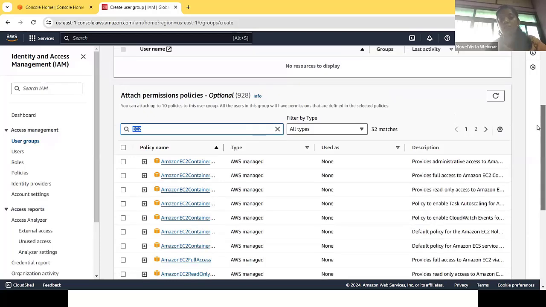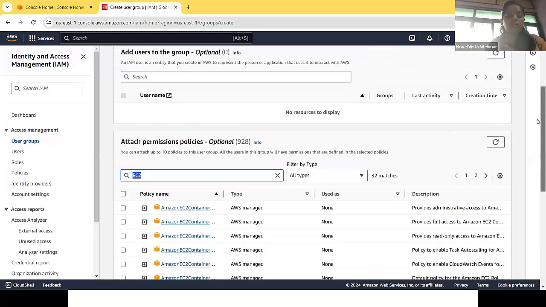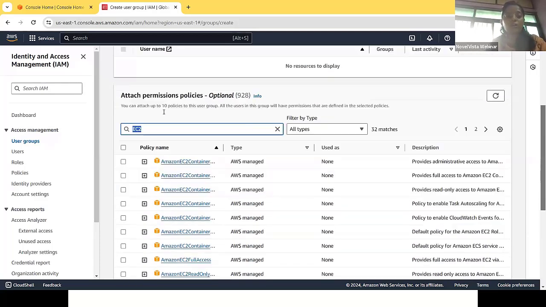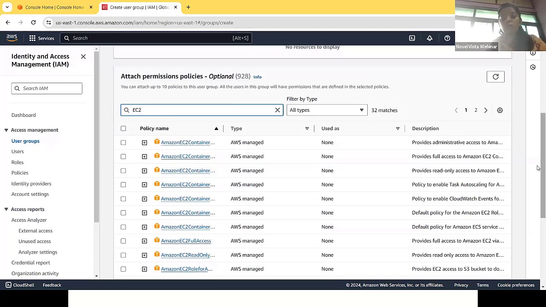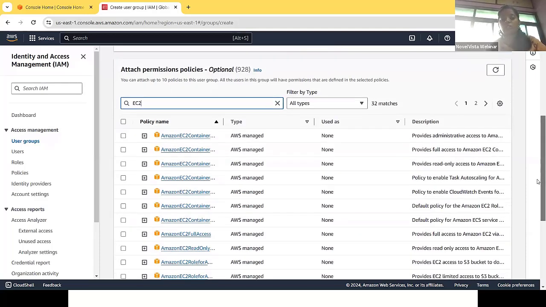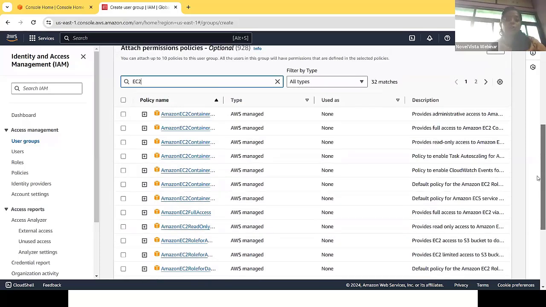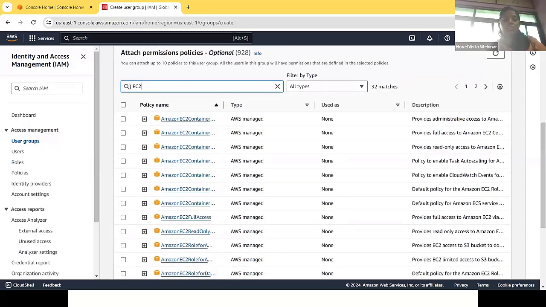Let's say a developer wants to create an Ubuntu application. So we can give the EC2 instance access. EC2 is a service. What is the role of this service? It will create a virtual server, a virtual machine, and on that virtual machine we can launch and create our application.